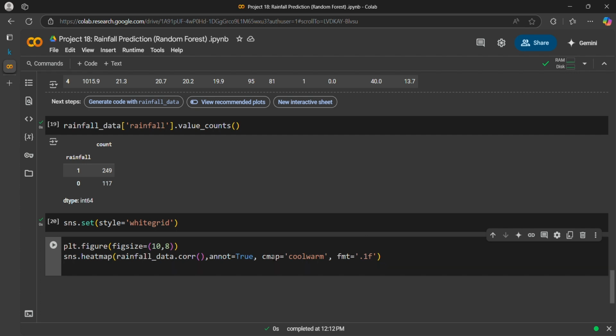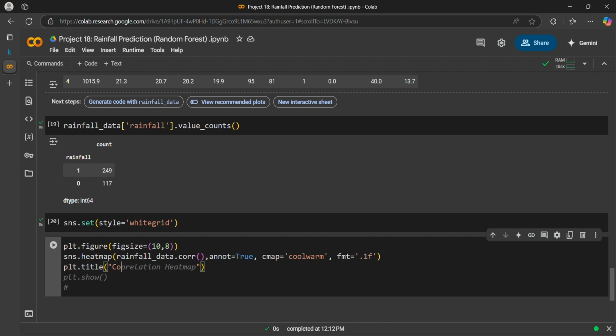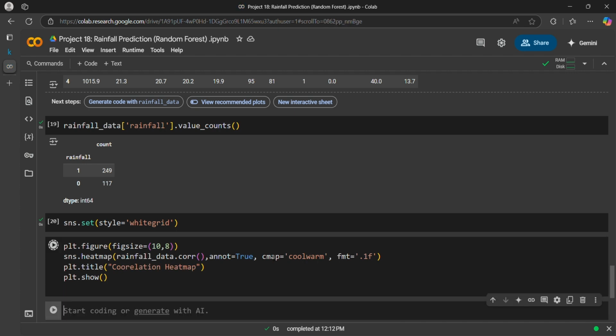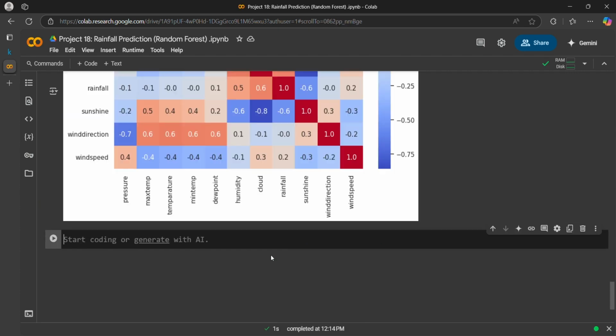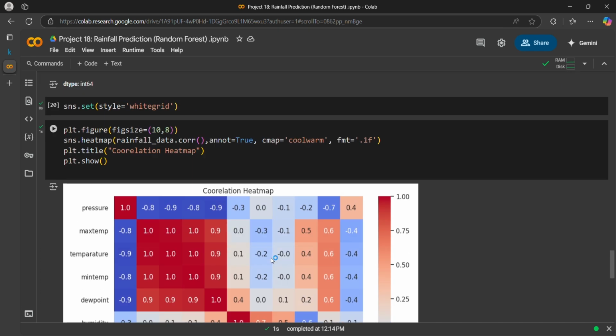Then plt dot title, let's make the title correlation heat map, plt dot show. So it will give a correlation heat map.